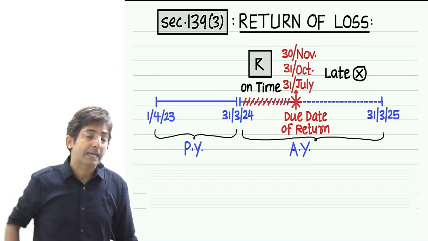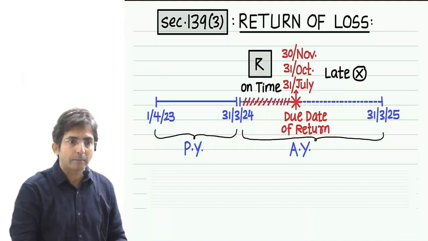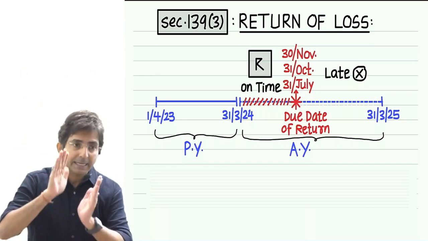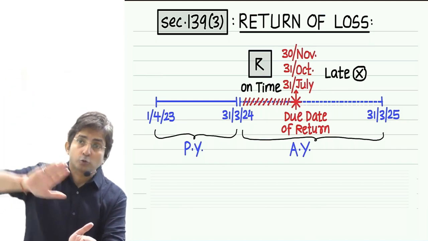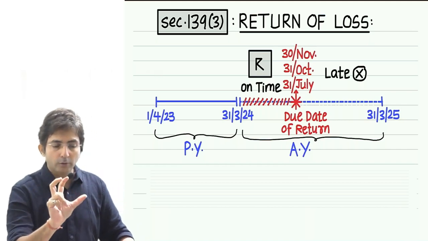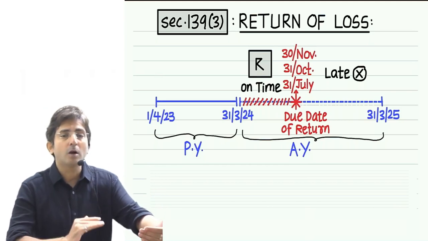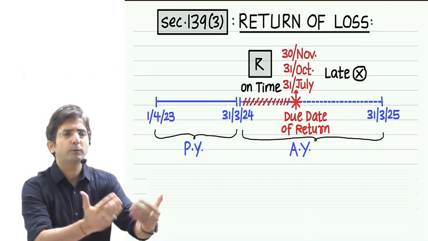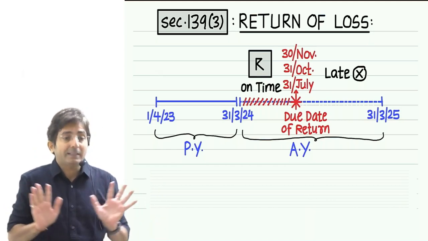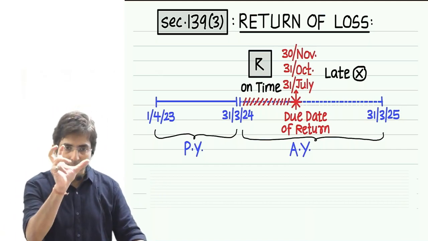In case we want to check your loss, then you have to file the return on time, because if you file late, when will we do the checking? And if our checking is delayed, it cannot be so delayed that next year also comes. So that is the logic. Since the loss of this year has a connection with next year, the law wants that before the return of next year comes, the loss should have been checked. But that is possible only if you file the return at an early stage. This is the reason.